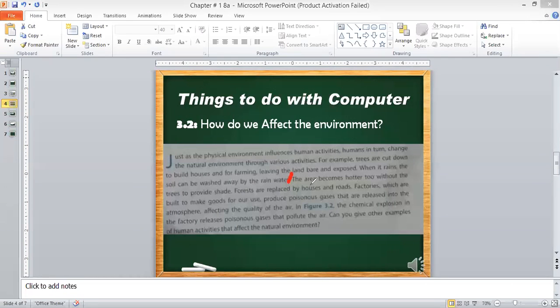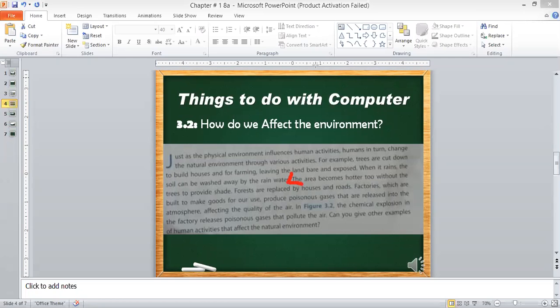So what did Muhammad Disogi say? Muhammad Disogi said the area becomes hotter too. When there is rain, soil can be washed away by the water. The area becomes hotter too without the trees.